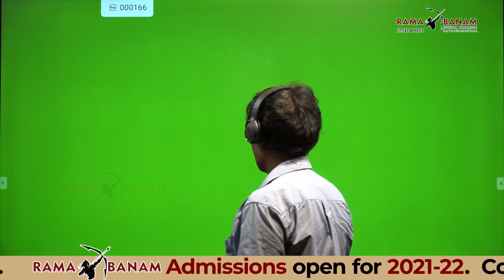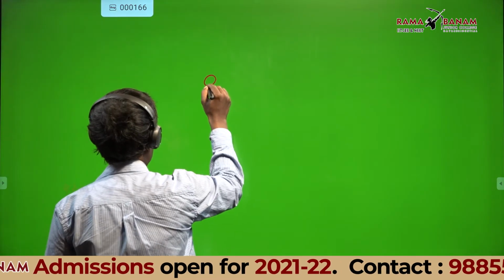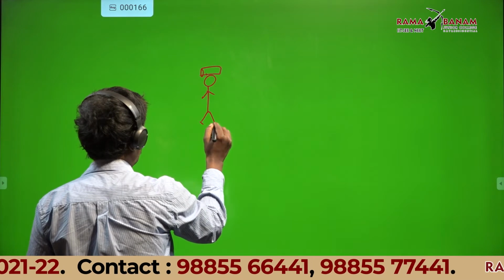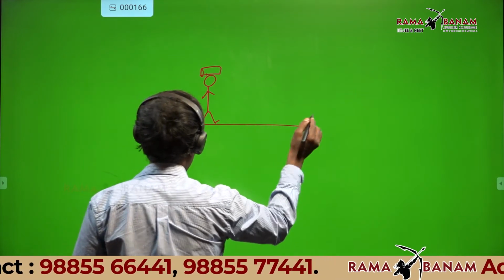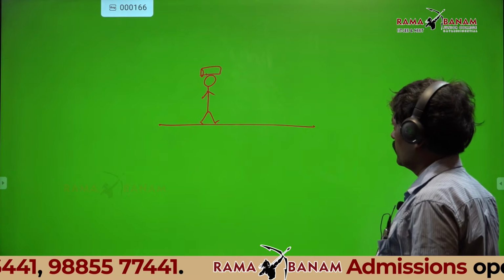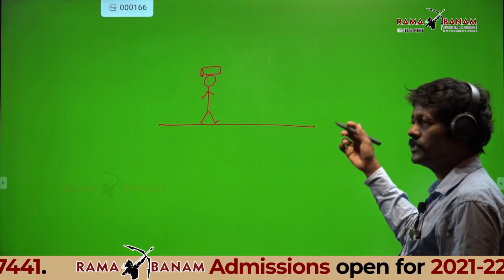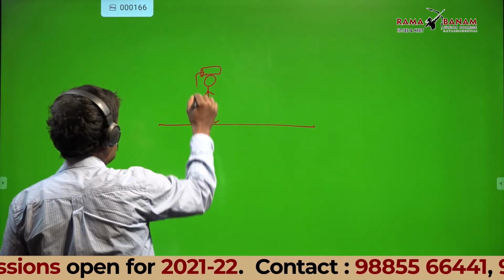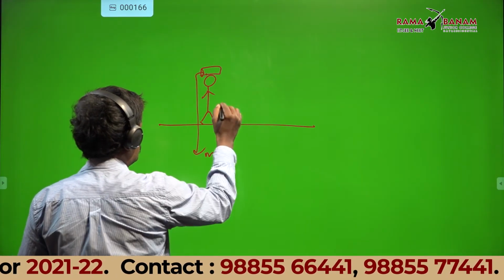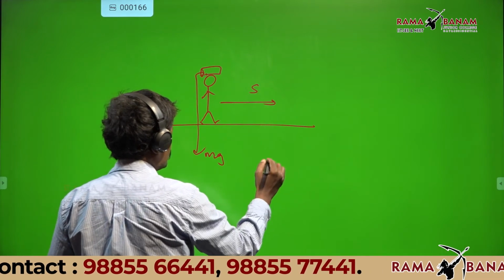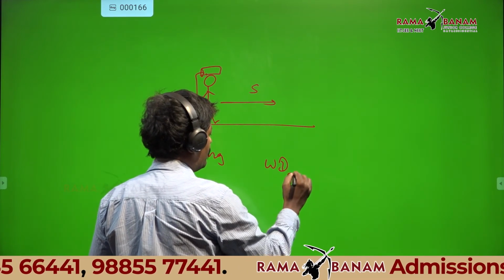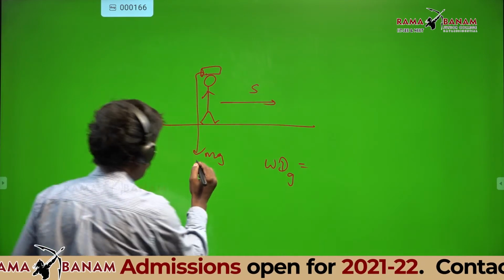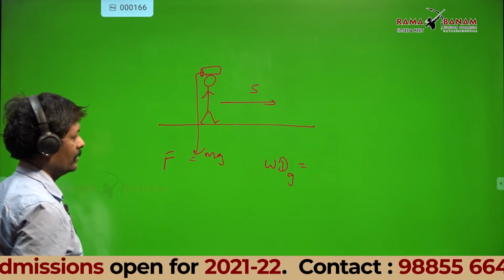Now listen. Yesterday I was telling you, when he carries the load on the head and walks forward, work done by gravitational force is 0, because gravitational force is downward, displacement of the man is this side. So work done by gravity is Fs cos theta. What is the value of F? mg.